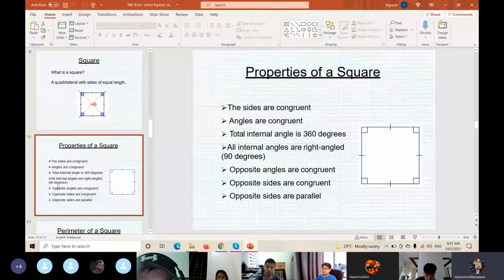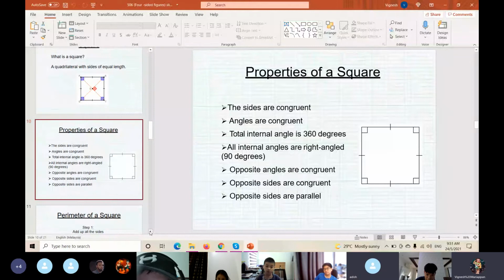Because it has four angles that are all 90 degrees. Yes, correct. And one more reason we can tell is a square has four what? Four sides. Very good.